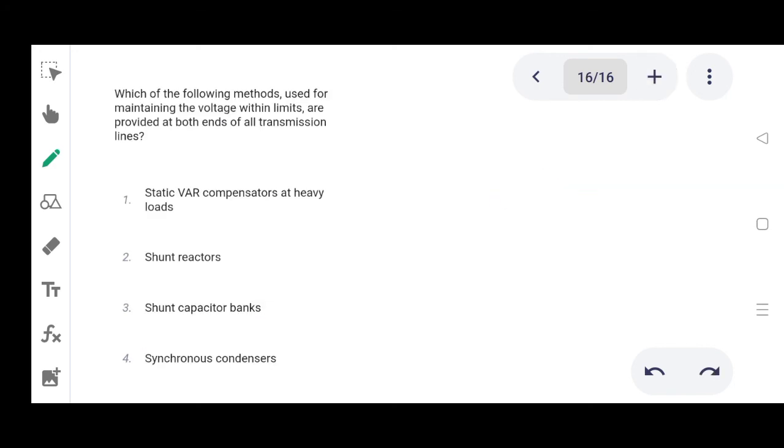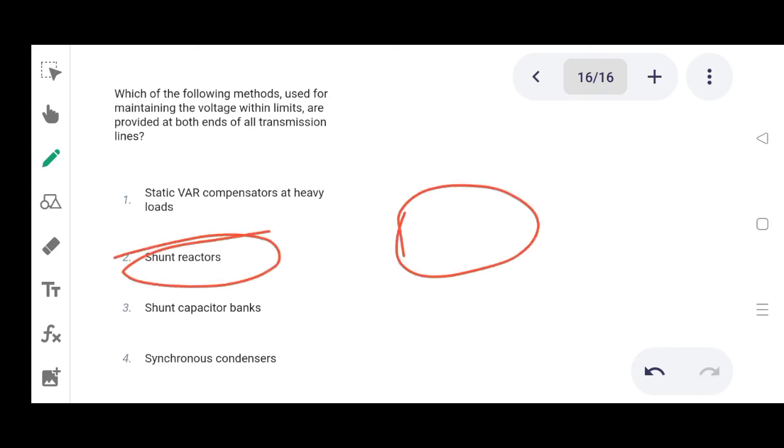Next one. Which of the following methods used for maintaining the voltage within limits are provided at both ends of the transmission line? Option 1, static VAR compensators at heavy loads. 2, shunt reactors. 3, shunt capacitor bank. 4, synchronous condenser. Correct answer is shunt reactors, option 2.